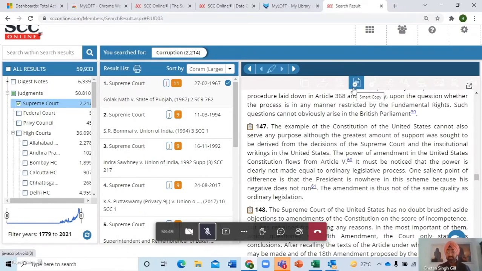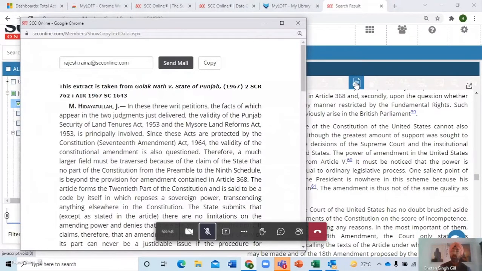Yeah. So if you see this toolbar, it says Smart Copy. Now in this Smart Copy, when you click on these paragraphs and you click on Smart Copy, what's going to happen? We'll see it. All these paragraphs will get copied into a different window, along with the citation, along with the party name, which you would have written otherwise. That's been taken care of automatically.